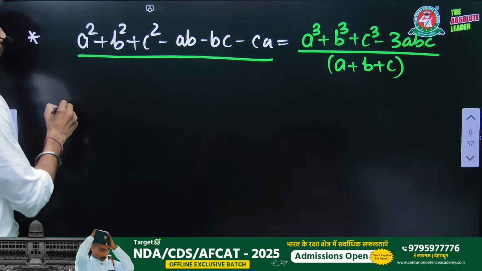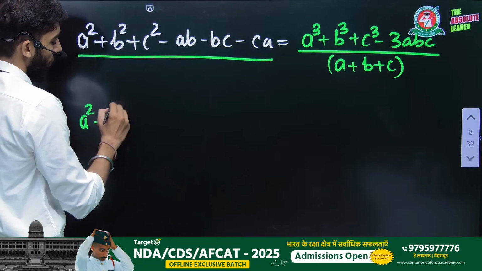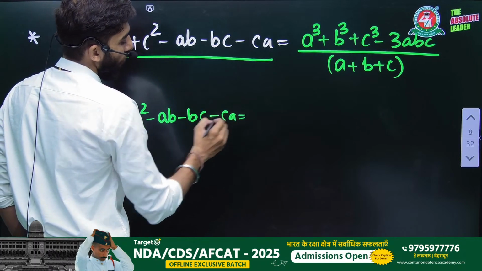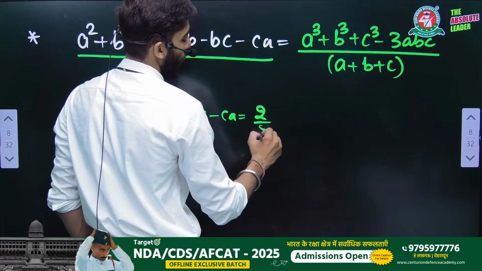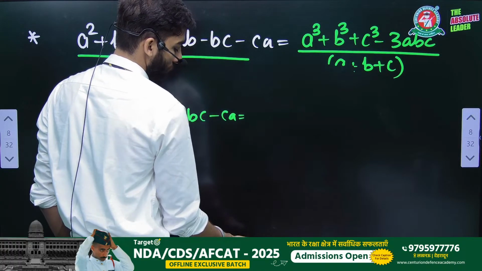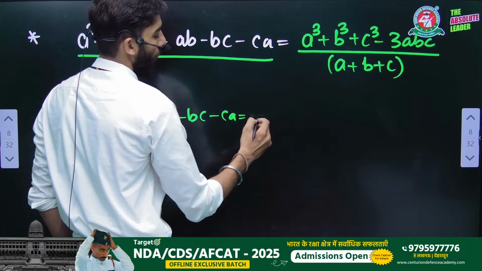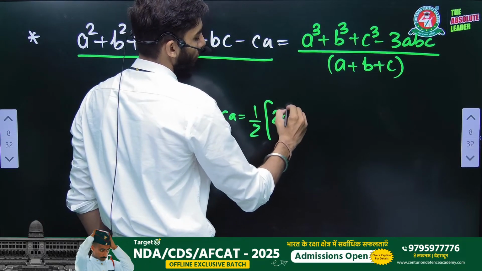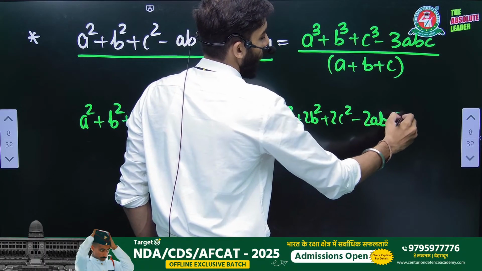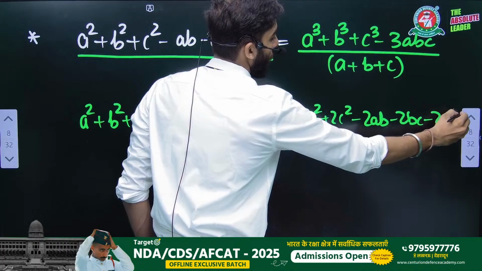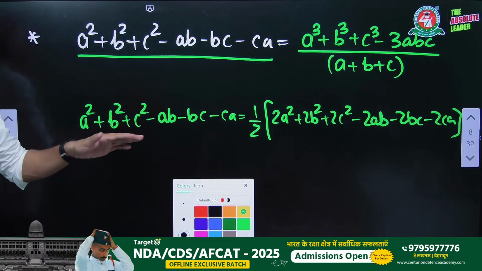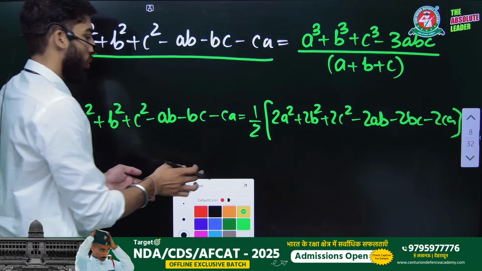Another thing we can do: if there is written a square plus b square plus c square minus ab minus bc minus ca, what if we multiply by 2 and divide by 2? There will be no change. Then 1 by 2 in common, 2a square plus 2b square plus 2c square minus 2ab minus 2bc minus 2ca. There is no issue, we are multiplying and dividing by the same number.